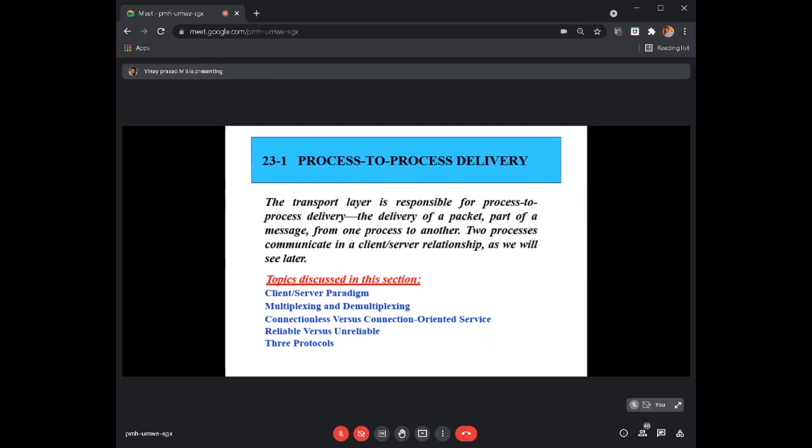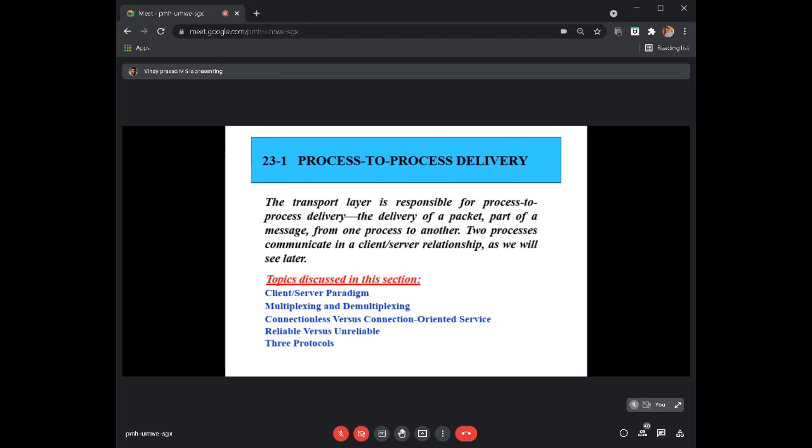UDP is the unreliable delivery mechanism, the way we deliver a packet, and after delivery the receiver does not send an acknowledgement back to the sender. So we say it is unreliable, where the source will not be aware whether that packet or segment has been received or not.